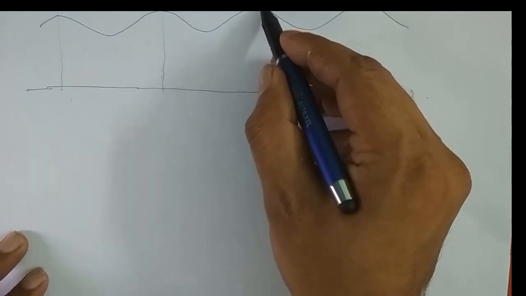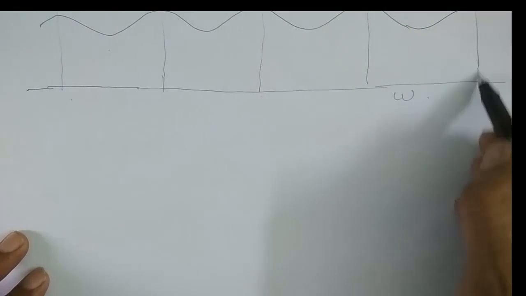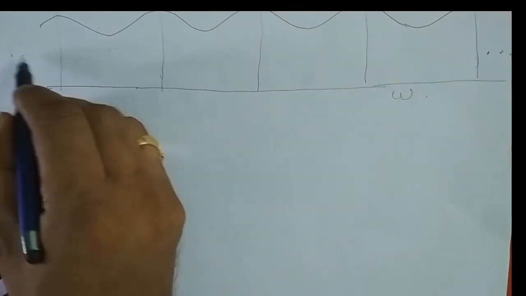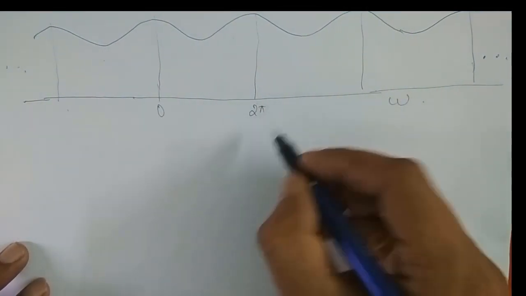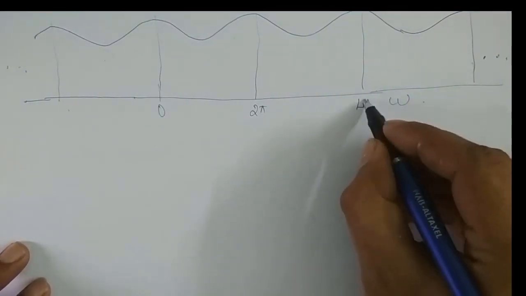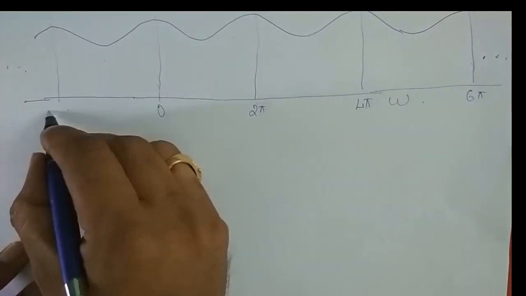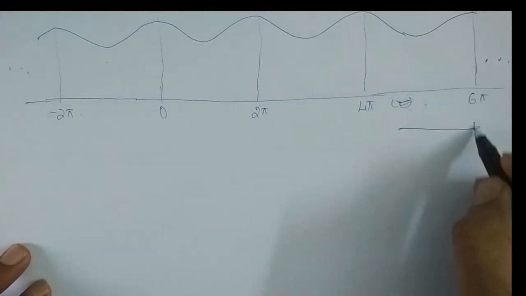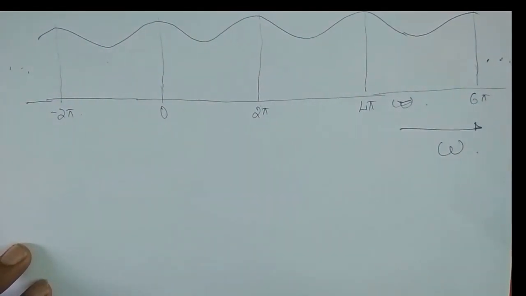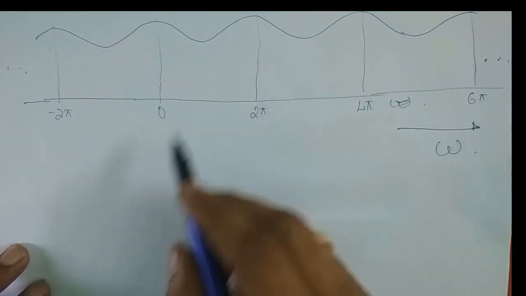If this is 0 and this is 2 pi, the 0 to 2 pi pattern repeats from 2 pi to 4 pi, and from 4 pi to 6 pi, and likewise on the negative side from minus 2 pi. This is the graphical representation of the DTFT.